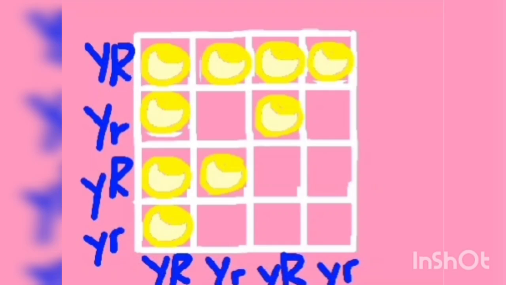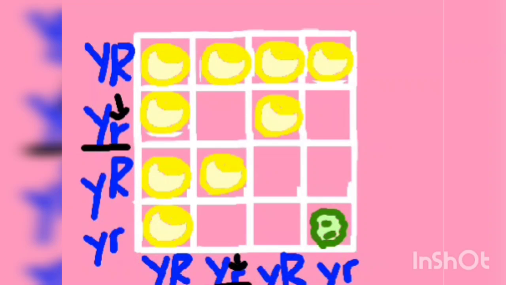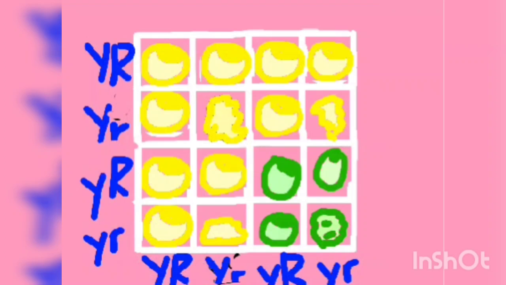Any combination with at least one dominant by color and one dominant by shape will give the parents' character. In contrast, recessive alleles will give us other traits. But what will happen with the other traits? For example, if a combination has a recessive allele by shape, it will be wrinkled. But if it has at least one dominant allele by color, it will be yellow. The same logic applies for the others.